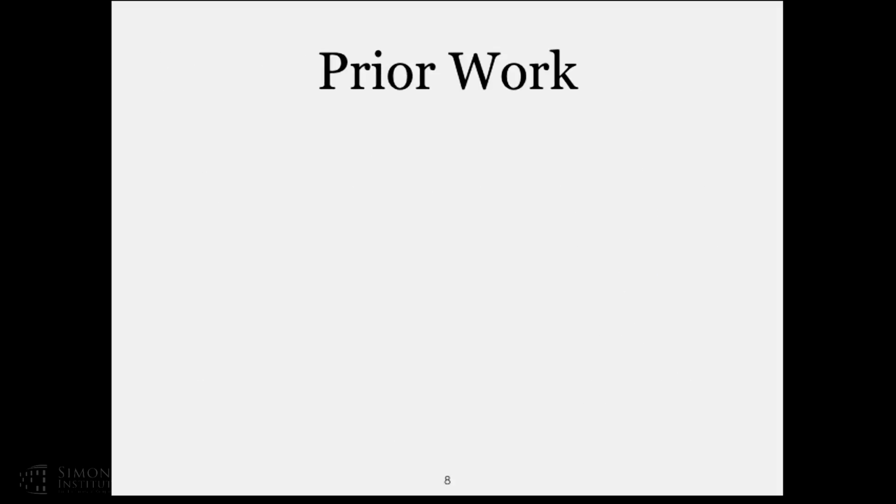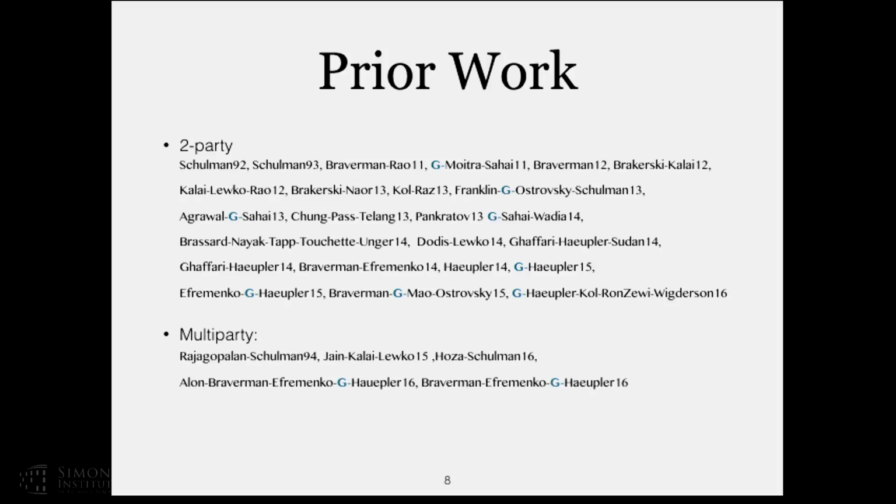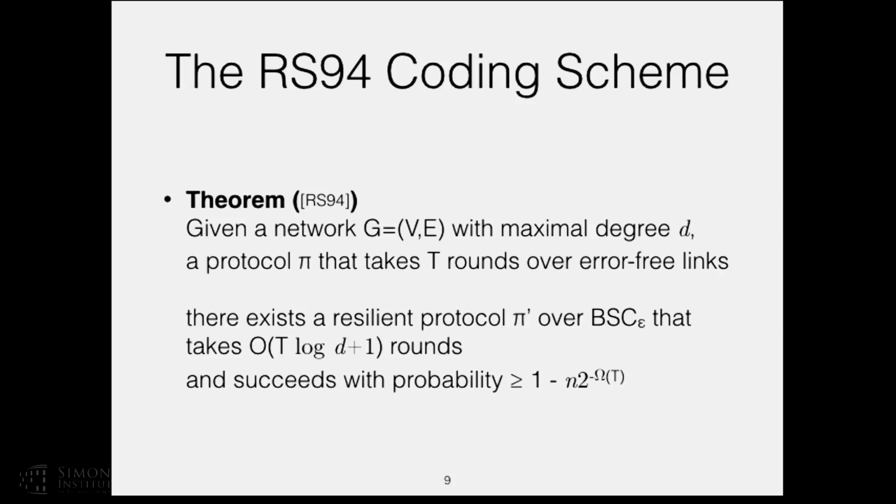So this is coding in the interactive setting. There has been quite a lot of work on the two-party case. Recently, there has been some work in the multi-party case. I'm not going to go over all this work, but let me just focus on one work in the multi-party case. It's a work by Rajagopalan and Schulman from 1994. They show how to code a multi-party interactive communication.